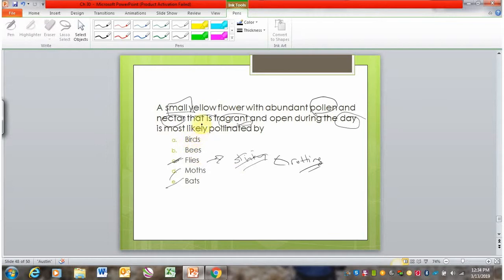Birds, let's go up to birds here. Small is really my main elimination here for birds. They typically need big flowers, just because they're bigger than a bug, they need to have a bigger flower. And so that leaves us with bees, and let's just make sure that makes sense. Small, yep, bees can see yellow. Bees like pollen and nectar. They like a sweet smell, and they're active during the day. So bees make sense here.